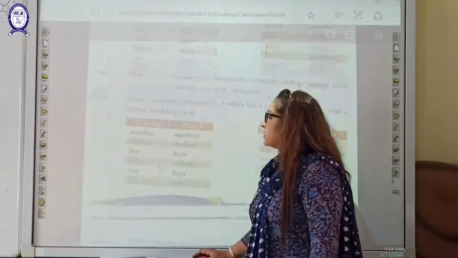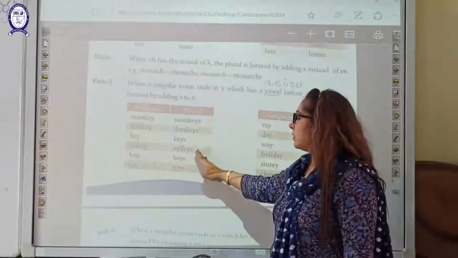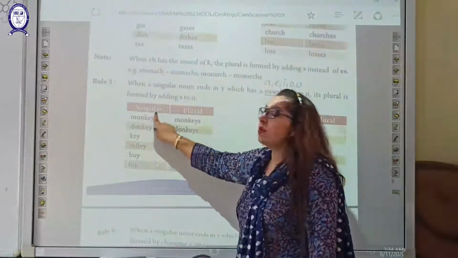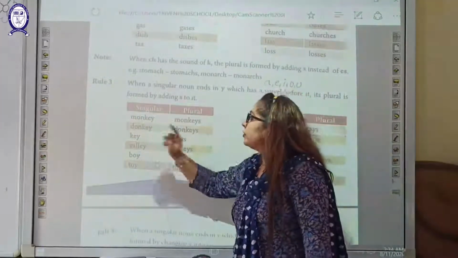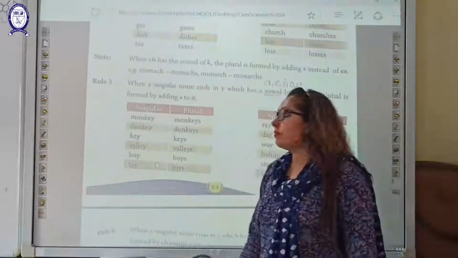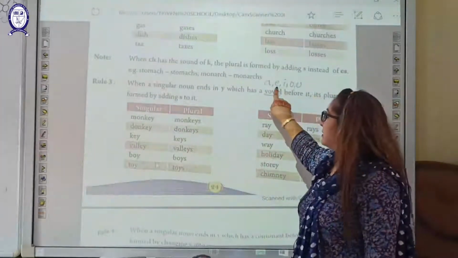Here see, students, here singular words are given here and here plural words are given. So at the end you have noticed that y is given, y letter is at the end of this word. So what we are going to add? And before y it is a vowel in it, like E. See here, E is a vowel.